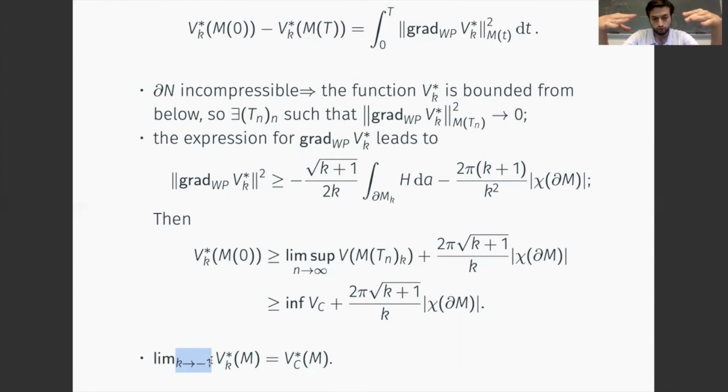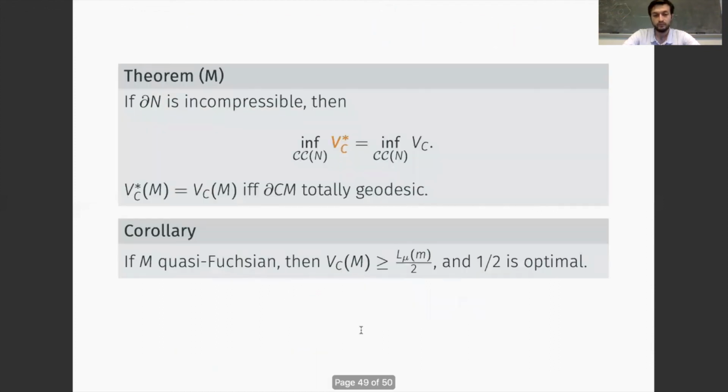so as the K-surfaces approach the boundary of the convex core, the V_K^* volume goes towards the dual volume of the convex core. And so this chain of inequalities tells us in the end that the dual volume of the convex core is larger or equal than the infimum of the volume of the convex core, which was the statement that we were looking for. And so this concludes the proof of the result concerning the infimum of the dual volume of the convex core.